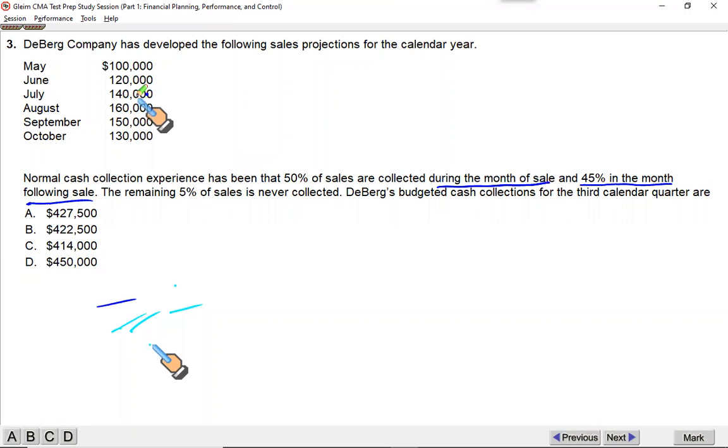So if you sell in May, let's say $100,000 worth of goods, you will collect 50% of this amount within May, and 45% of this amount will be collected in the next month. This is the company's collection pattern. And if you add 50 and 45, that is 95. What about 5%? The remaining 5% of the sales is never collected, meaning it goes bad. DBUG's budgeted cash collections for the third calendar quarter, third calendar quarter meaning July, August, and September.